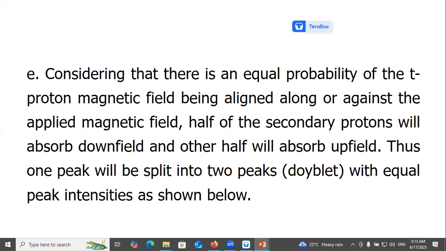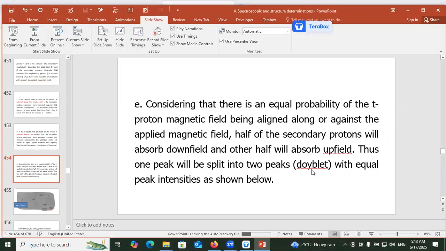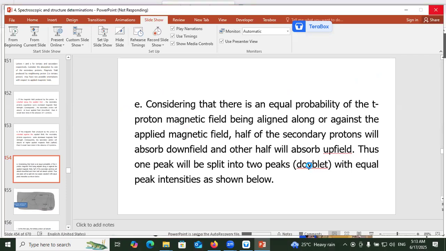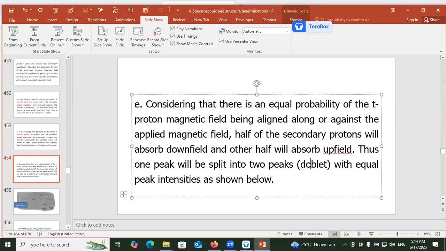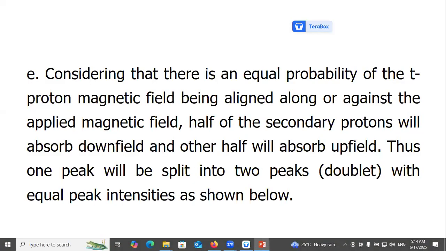Considering that there is an equal probability of the tertiary proton's magnetic field being aligned along or against the applied magnetic field, half of the secondary protons will absorb downfield and the other half will absorb upfield. Thus one peak will be split into two peaks, a doublet, with equal peak intensities as shown below.